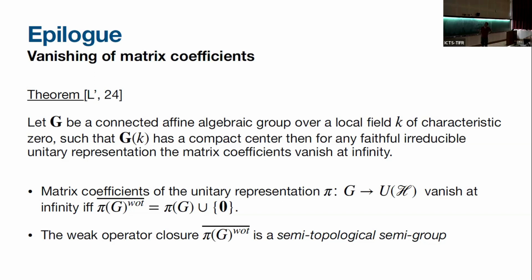In the weak operator topology, the closure is just the one-point compactification, because these matrix coefficients tending to 0 just means that they tend to 0 in this topology. The weak operator closure is a semi-topological semigroup, and then we can use the lemma we did before and play around with the theory of topological semigroups and get the theorem that we had.